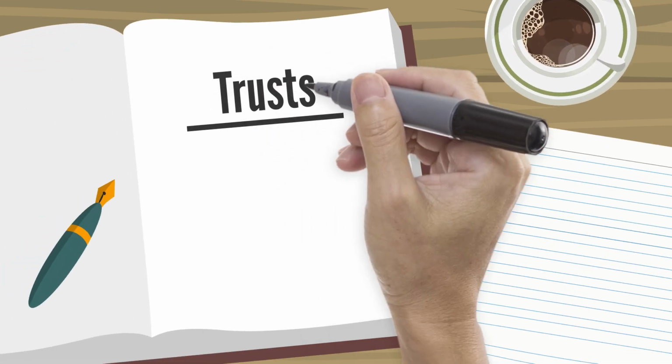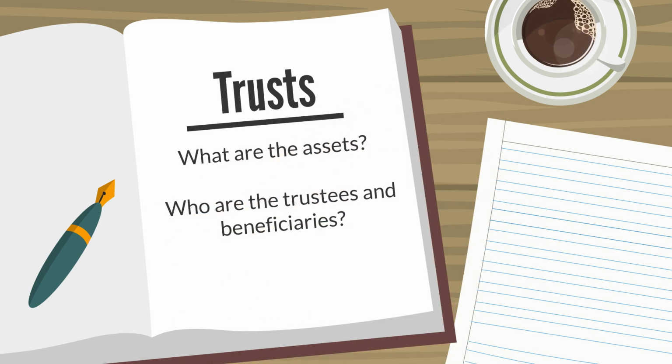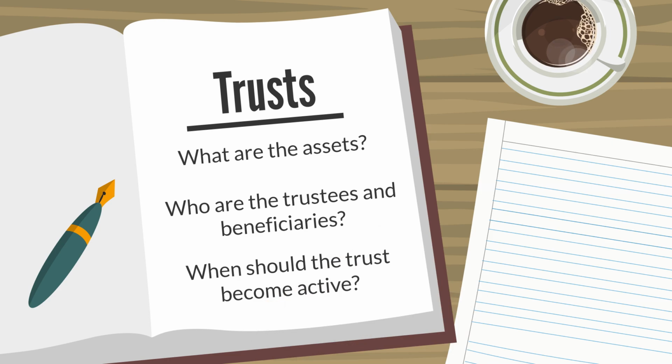Trusts can be set up at any time or written into your will. At Strategic Solutions, your financial advisor will be able to help you set up a trust. They can help guide you through setting out what the assets are, who the trustees and beneficiaries are, and when the trust becomes active. Choose people you can rely on to be your trustees and make sure they're happy to take on this responsibility. You should have at least 2 trustees, but can choose up to 4.